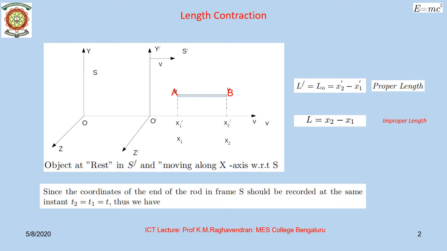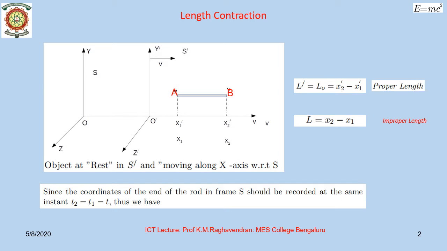Length contraction. Let's consider an object at rest along the x dash axis of the frame S dash. Of course, the frame S dash is moving with a velocity v with respect to S, and therefore the object is also moving with a velocity v with respect to S. Let the coordinates of the ends of the rod in the frame S dash be x1 dash and x2 dash respectively as shown in the figure.